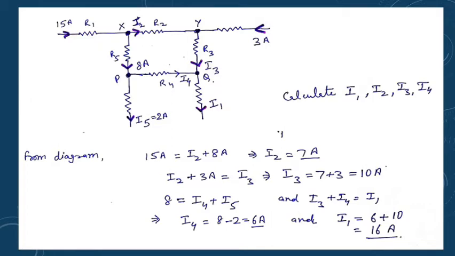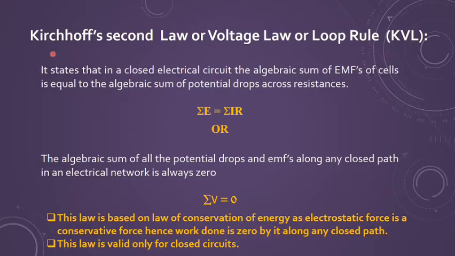Of course, you can try more questions. Let us go to the second law, which is Kirchhoff's second law, the voltage law, which is why you can write it as Kirchhoff voltage law, KVL, or I may call it the loop rule, because the second law is applied only to closed circuits. It states that in a closed electrical circuit, the algebraic sum of EMFs of the cells is equal to the algebraic sum of the potential drops across the resistances. It means summation of EMF is equal to summation of IR.